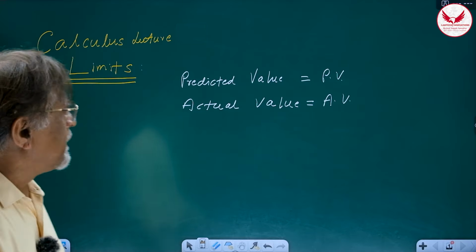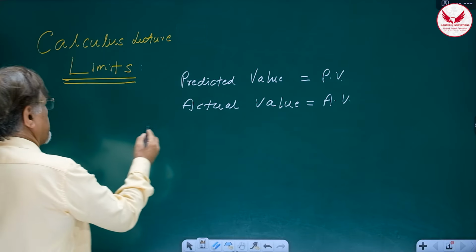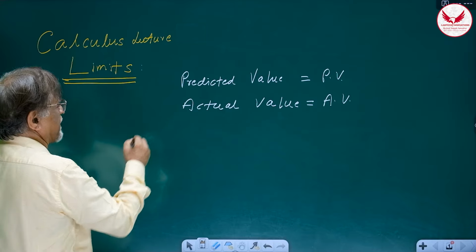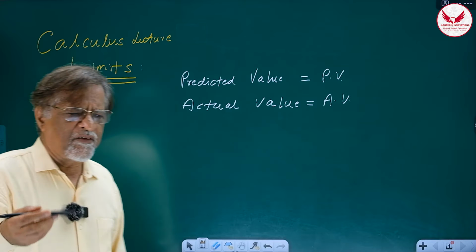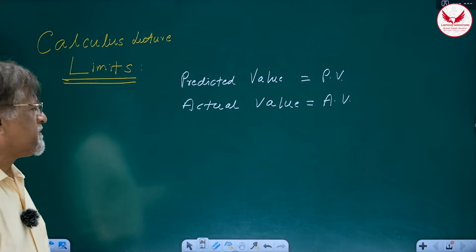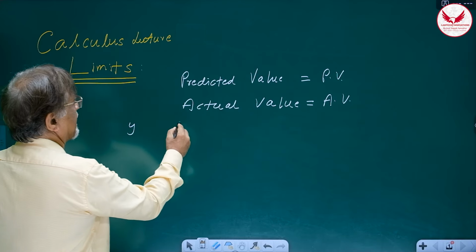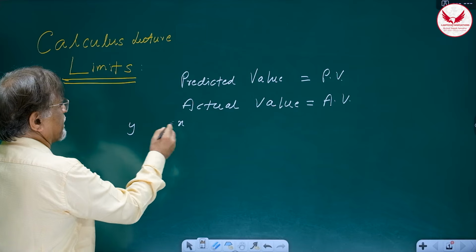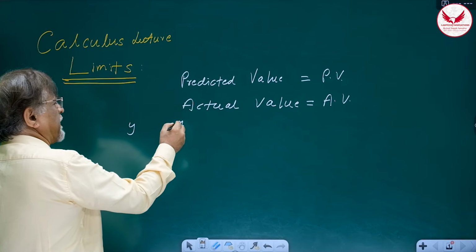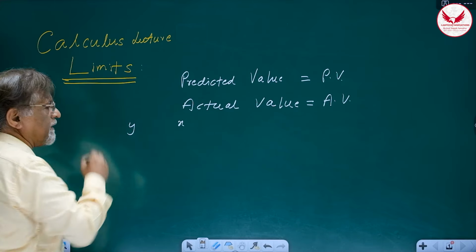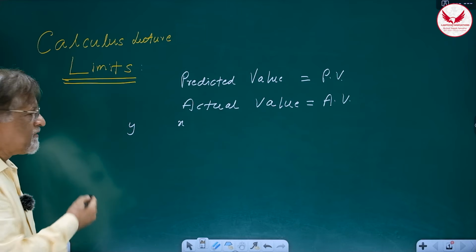Okay. Now, every function, for example in mathematics, you must have learned, mathematics uses a language of functions. Functions means what? There are two variables, y and x. There is some kind of a relation between the two, so that if I know the value of x, I can calculate the value of y, right? So there is a relation.